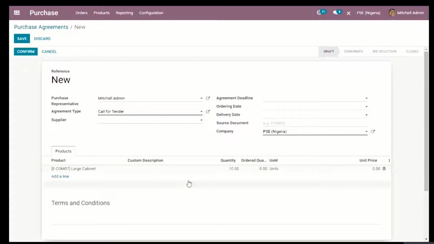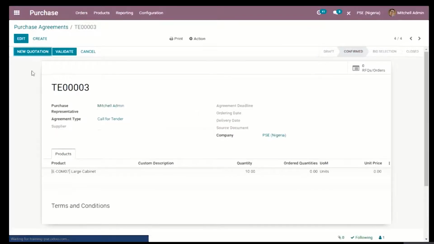Now, you can see that we only have the agreement type in bold, and we also have the company in bold. This is the company I represent. Since this purchase agreement is going to go through RFQs, we don't necessarily have to impose the unit price. So for now, we're going to confirm this, and you will notice that Odoo gives us a new range of options where we can create quotations or validate this particular call for tender.